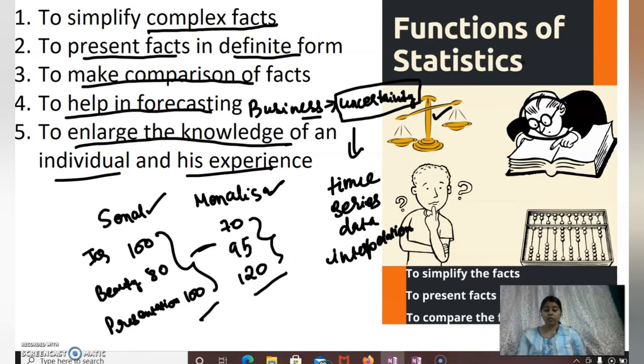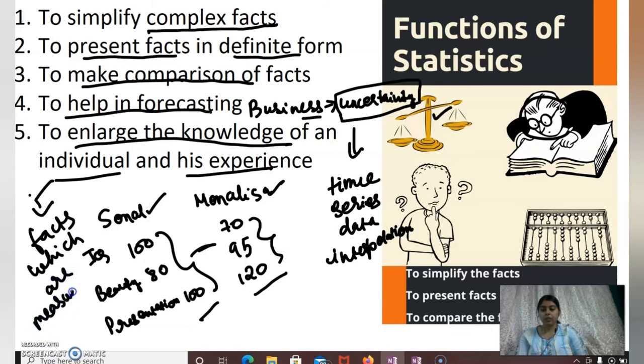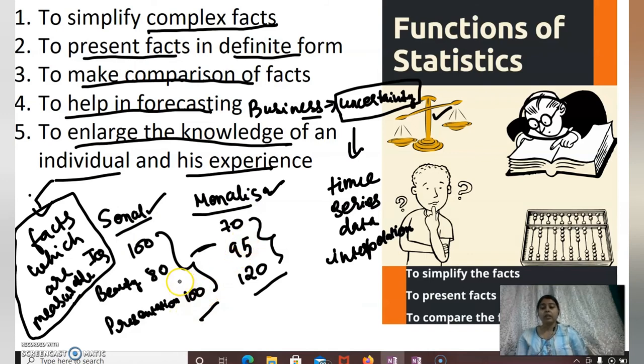That means it sharpens the faculty of rational thinking, because we are working with facts which are measurable. When we measure something, we have the quantitativeness of the data. If we take the example of Sonal and Mona Lisa, maybe Sonal can be better than Mona Lisa, or Mona Lisa can be better than Sonal. So that's the thing.